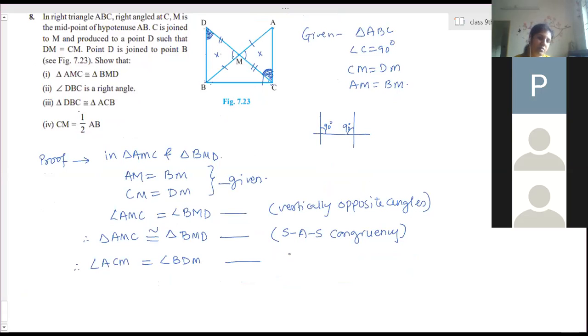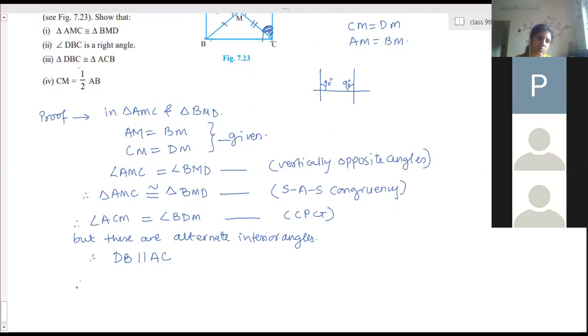So therefore angle ACM is equal to angle BDM by CPCT. But these are alternate interior angles. Therefore DB is parallel to AC, and therefore if these two lines are parallel, then angle DBC plus angle ACB is equal to 180 degrees.